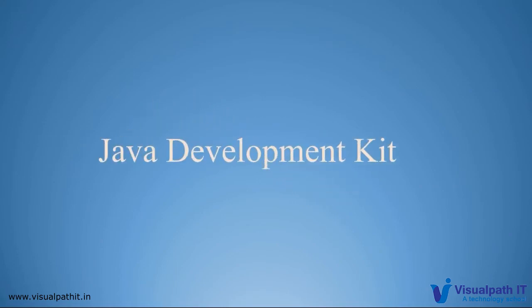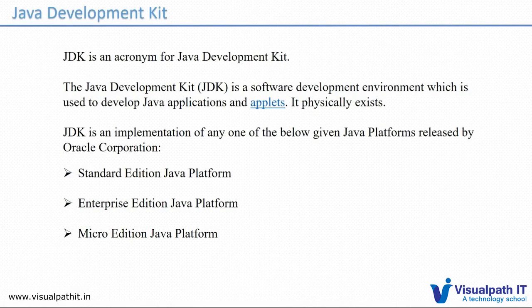Now the Java Development Kit, which is JDK, we are actually talking about. JDK comes in different versions, as we discussed: Java Standard Edition, Java Enterprise Edition, and the Micro Edition, which is for mobility. Apart from that, what does the JDK contain, and what is inside the JDK?